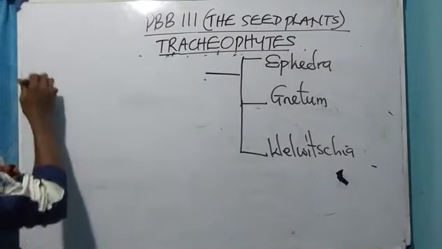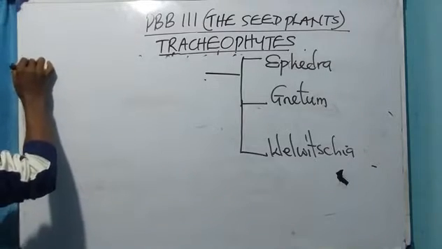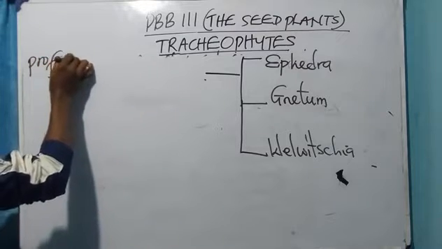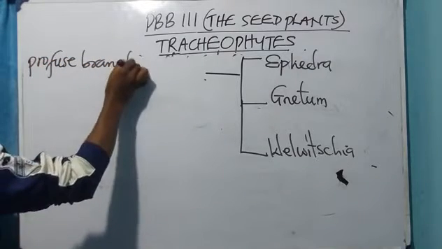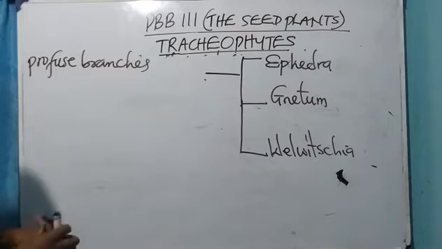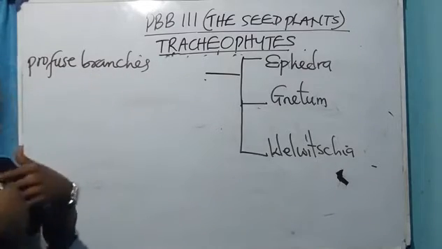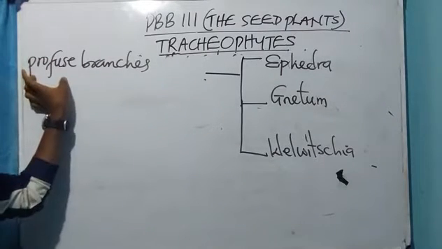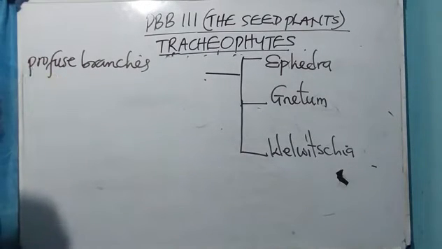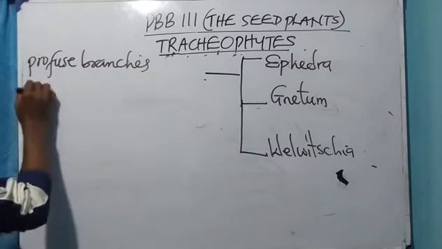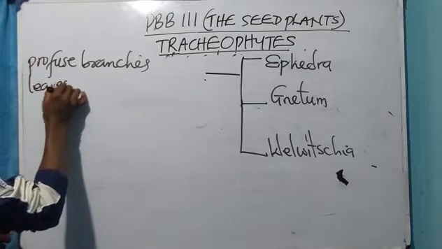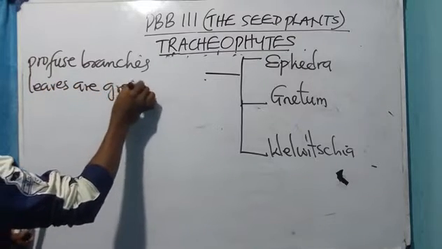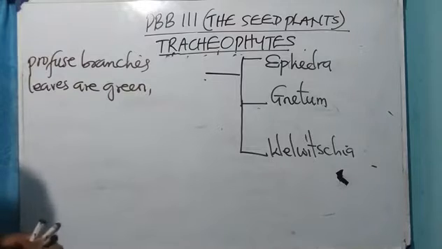Now, they have profuse branches. They are shrubs with profuse what? Branches. Branches that sprout out abundantly. That is what profuse denotes. And these guys, their leaves are green. Their leaves are what? Green.